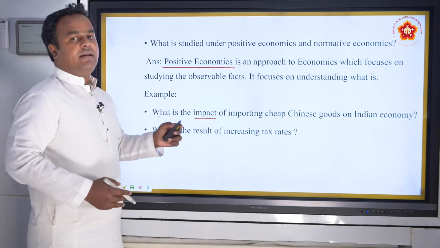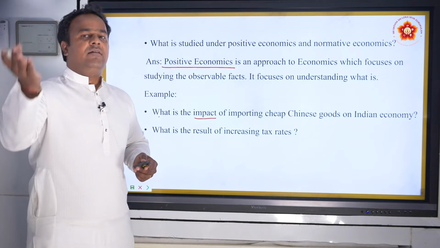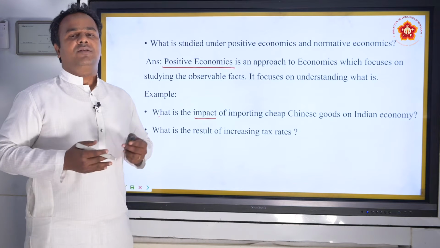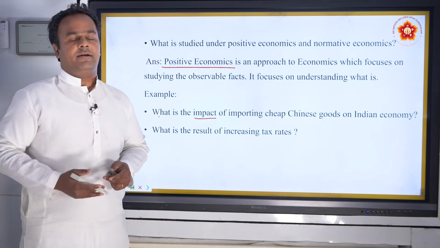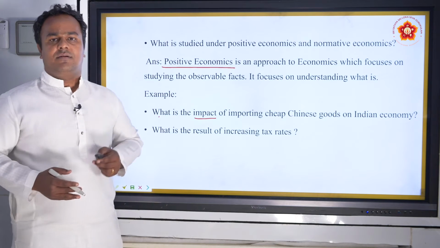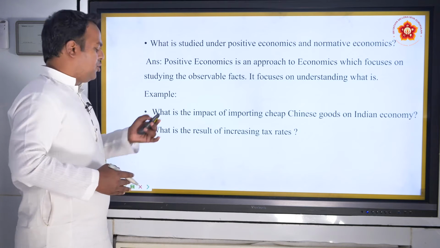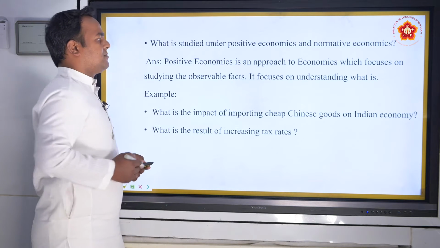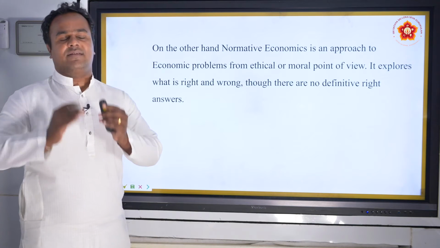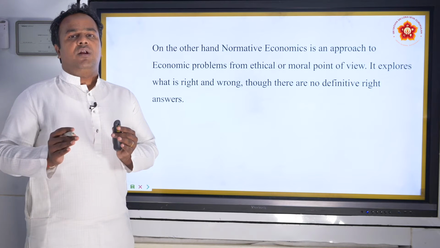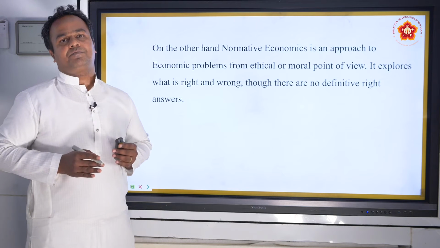Another example is the result of increasing tax rates. If tax rates are increased by the government, how much do middle class people and the poor person get affected by it? So this is all a fact-based approach to learning or studying economics. Then what is normative economics? Normative economics is the approach which is value-based. Questions involving right and wrong, morality, are studied in normative economics.